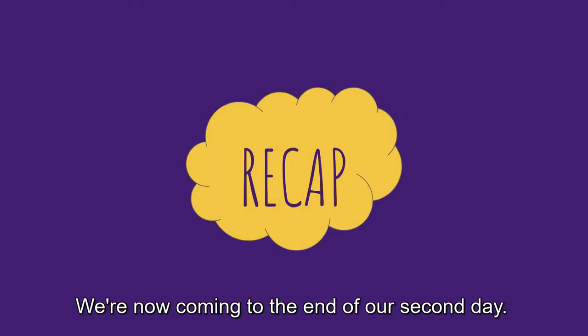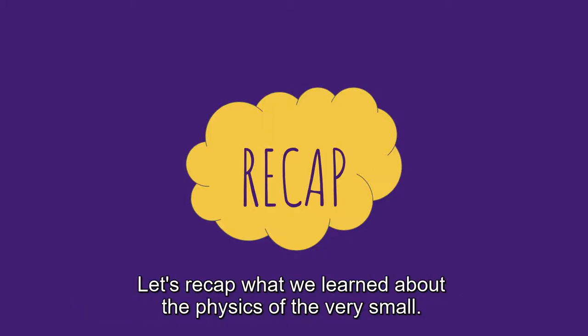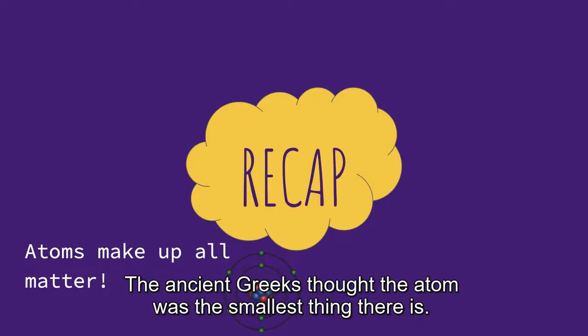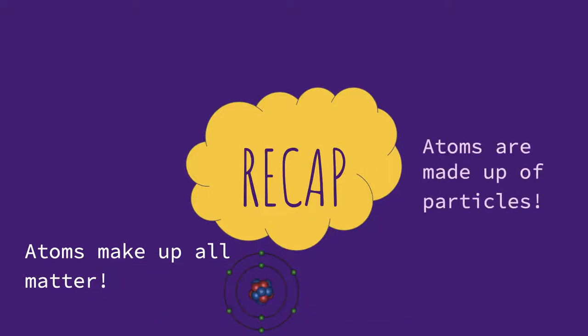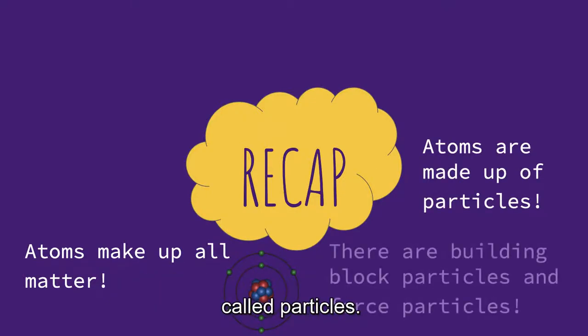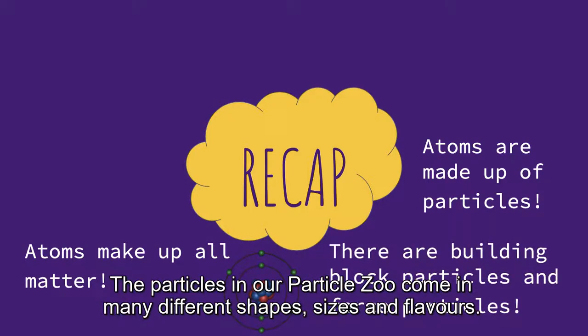We are now coming to the end of our second day. Let's recap what we learned about the physics of the very small. Atoms make up all matter. The ancient Greeks thought the atom was the smallest thing there is. But we know now that even atoms are made up of smaller things called particles. The particles in our particle zoo come in many different shapes, sizes, and flavors.